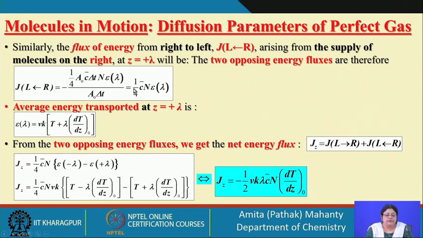So, right to left will always have a negative sign, into C bar, number density, into energy at a distance z equal to lambda. These are the two opposing fluxes of energy, at lambda minus and at lambda plus. We can evaluate them and then we get this value.